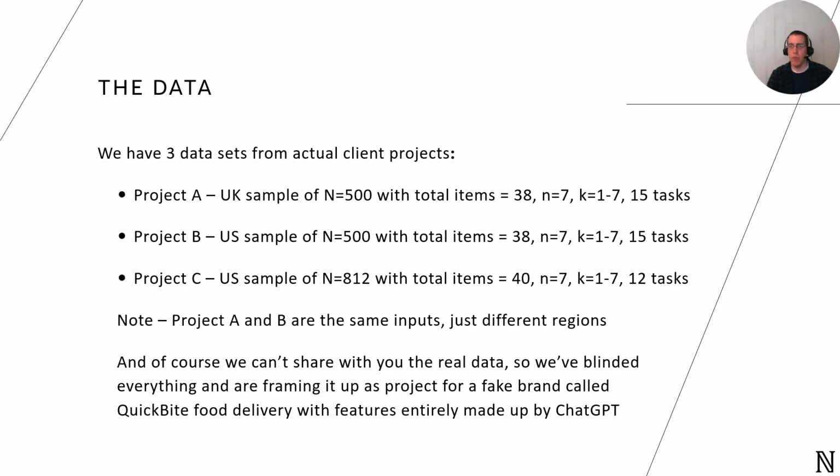All right, now that we've laid out how the exercise works, let's dive into some real-world data. We'll examine 3 blinded client projects. This will help see how the approach works with different audiences and in different contexts. But to keep it engaging for you, we'll pretend that each of these projects was a fake subscription meal plan called Quick Bites. And on this slide, I also want to note that we had different sample sizes for each project and different number of items.